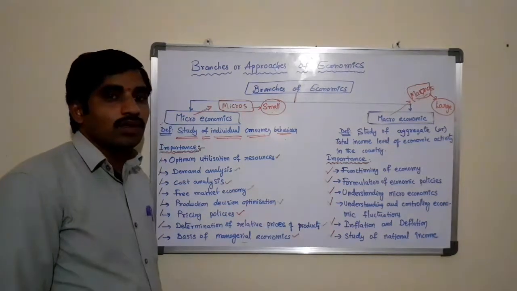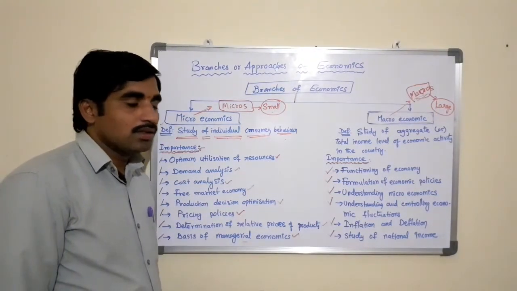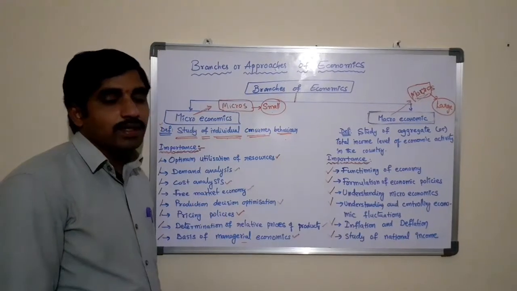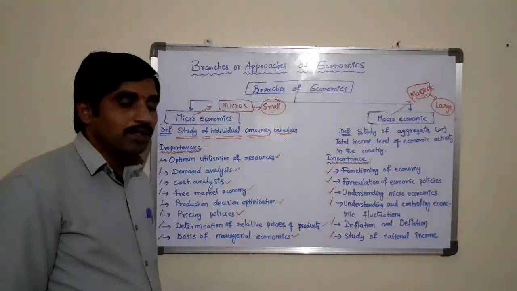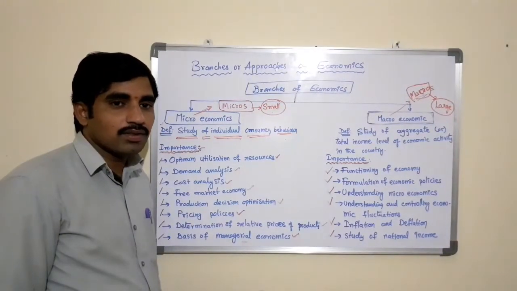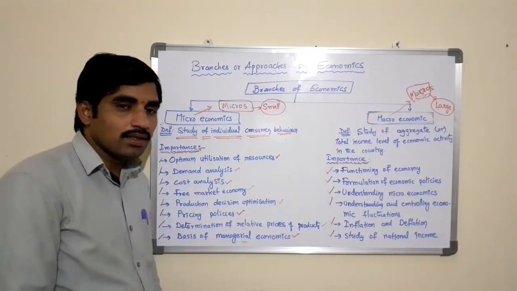Any country in the world, if you want to make any economic policy, you must understand the income levels of the country, of the states, of the areas.